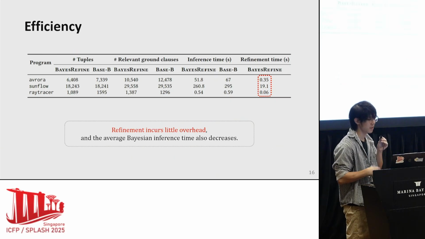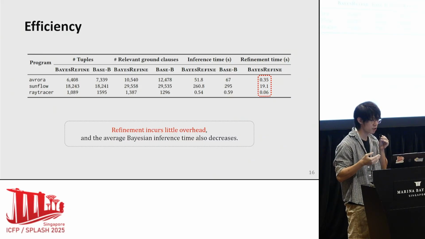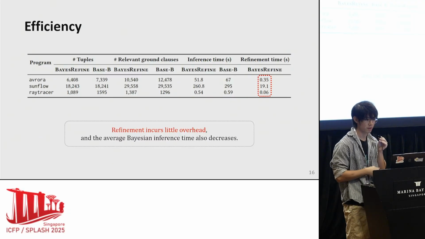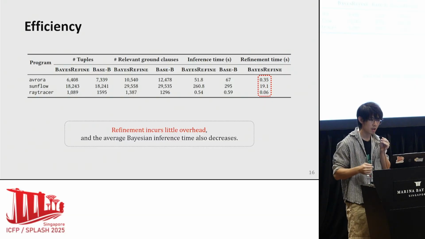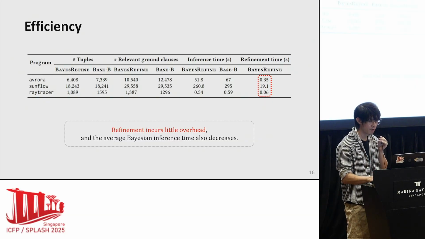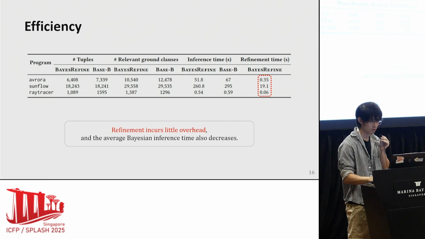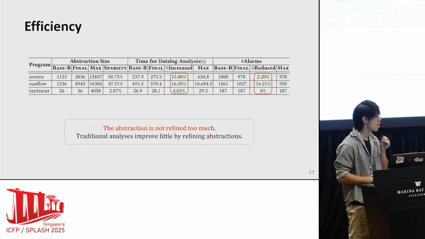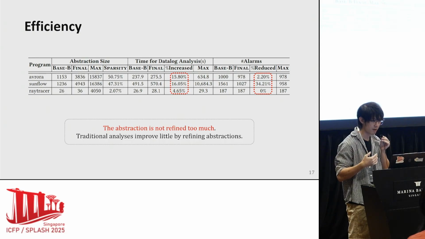Last, we researched whether Bayesian Refine is efficient enough to scale. We discovered that the refinement module incurs little overhead here, as shown by refinement time, while the average Bayesian inference time also decreases. Moreover, we researched the Datalog-based analysis of the refinement, and we discovered that the abstraction is not refined too much.